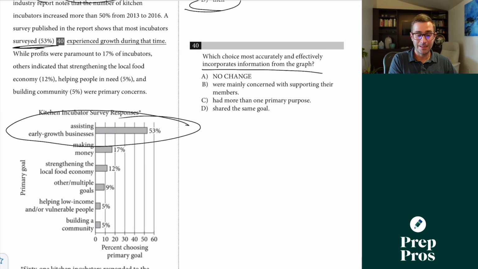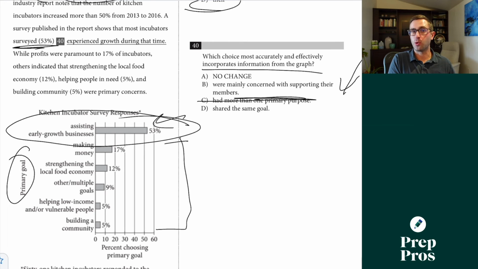We're talking about assisting early growth businesses. We're not necessarily saying that they were experiencing growth. We're mainly concerned with supporting their members. Well, this would make sense because assisting is the primary goal of them. Had more than one primary purpose. Well, we're not saying there were different primary purposes across different incubators, but most of them are kind of sharing this one in general.